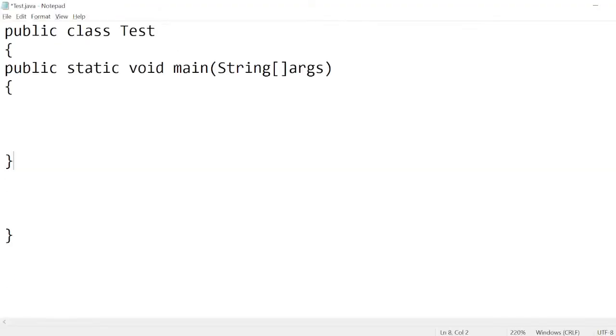How could I? By creating the object. Here I am creating the object, new User.